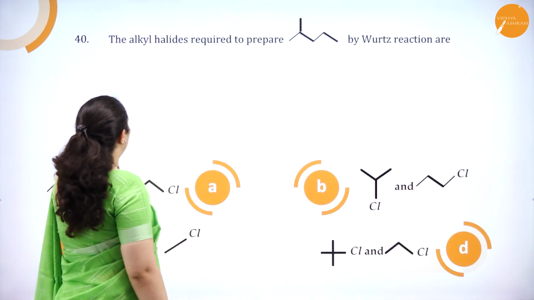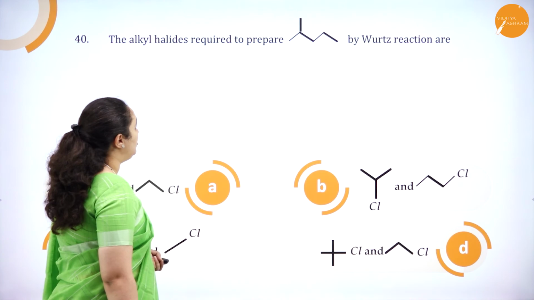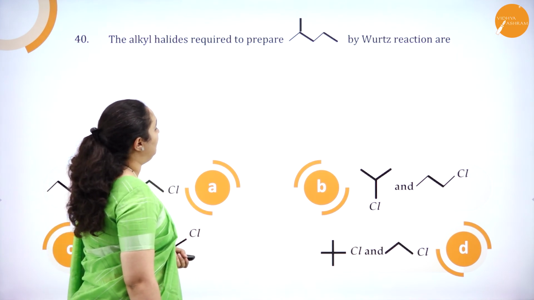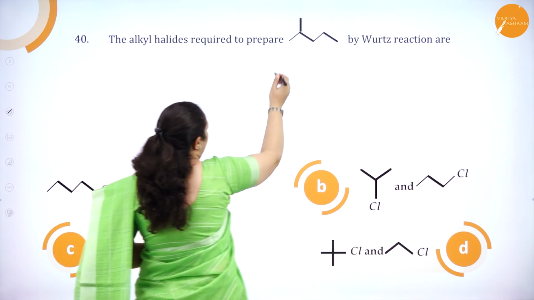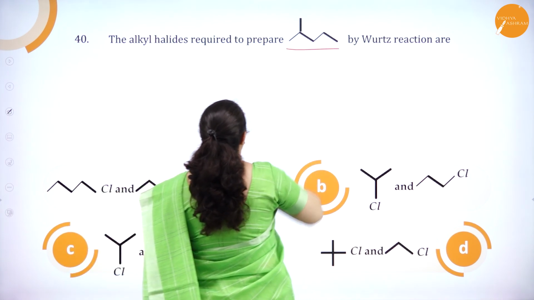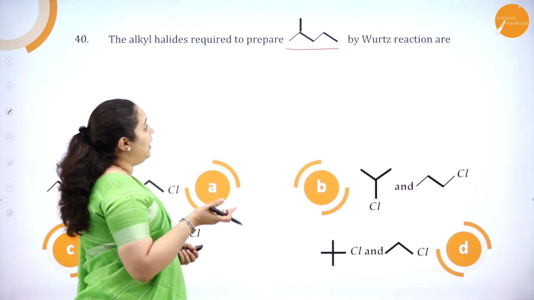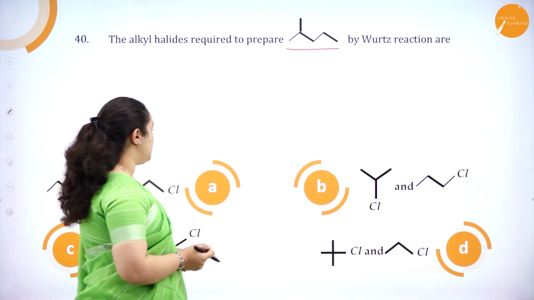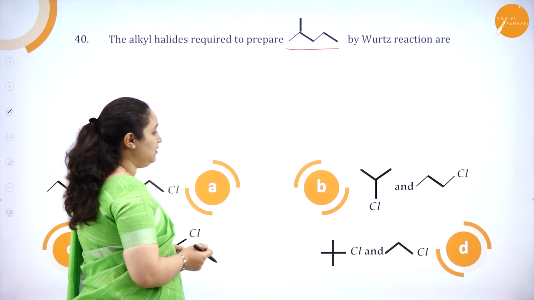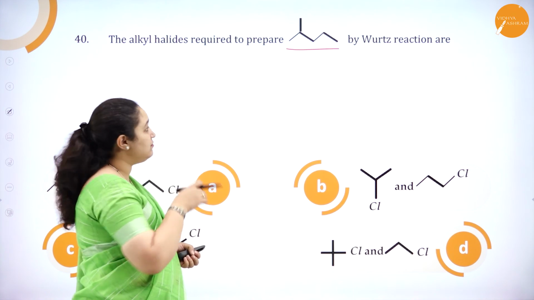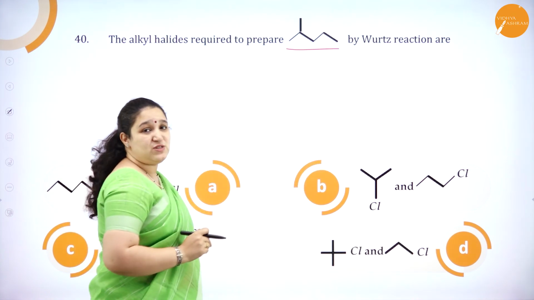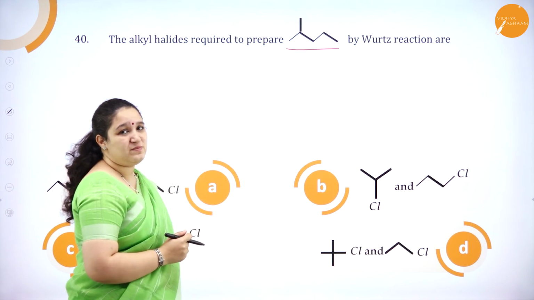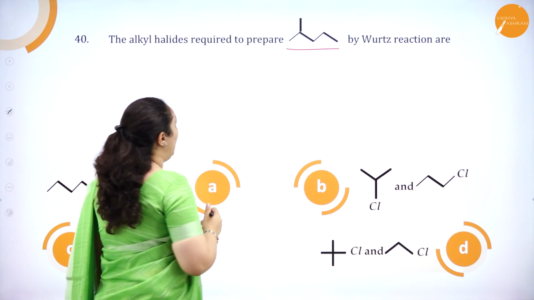40th question. The alkyl halides required to prepare by Wurtz reaction are. So, I want to prepare this particular alkane. Which alkyl halides do I have to use? So, I have got different options here. First we'll see how many carbon atoms are present in this particular alkane.